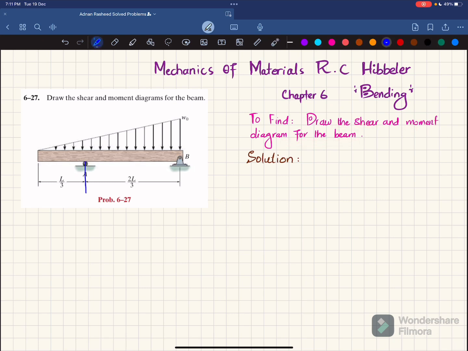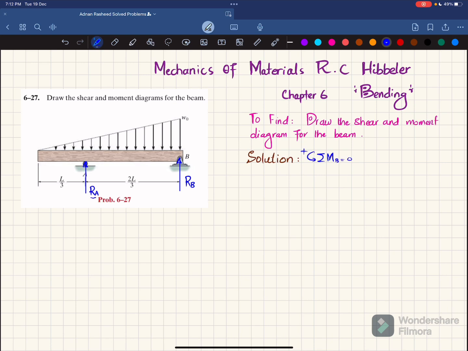So the first step is that if you remove this roller support at point A, you will have a reaction force offered by this support on this beam, which will be RA, and if you remove this pin support, there will be a vertical reaction force of RB on this beam by this support. So first we will find this RA and RB by using the equations of equilibrium. So the first equation of equilibrium is that the sum of all moments about point B is equal to 0, taking the counterclockwise moment as positive.